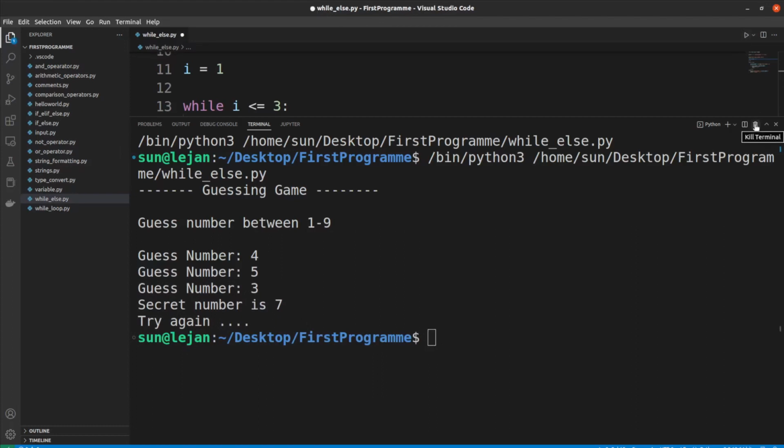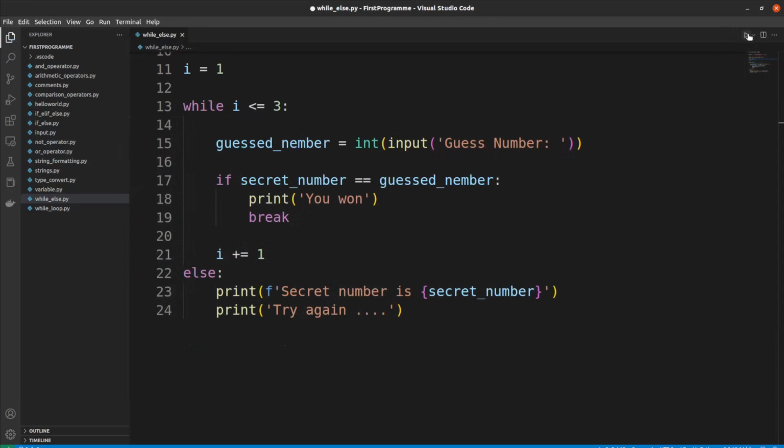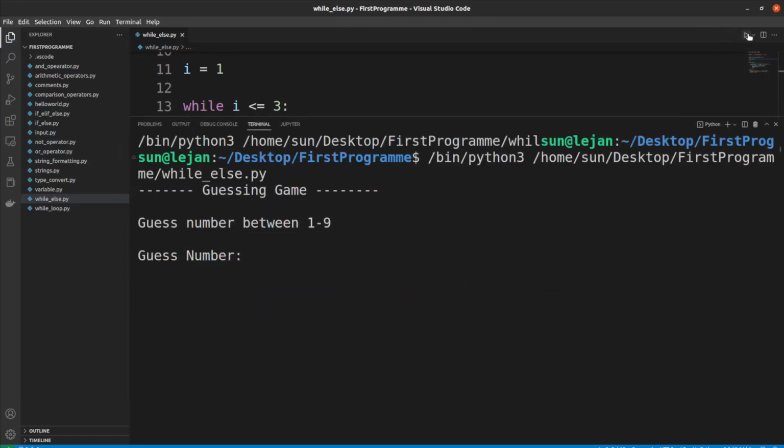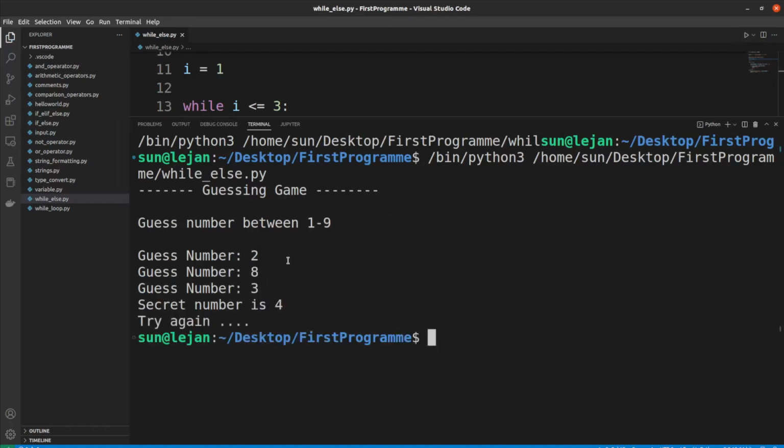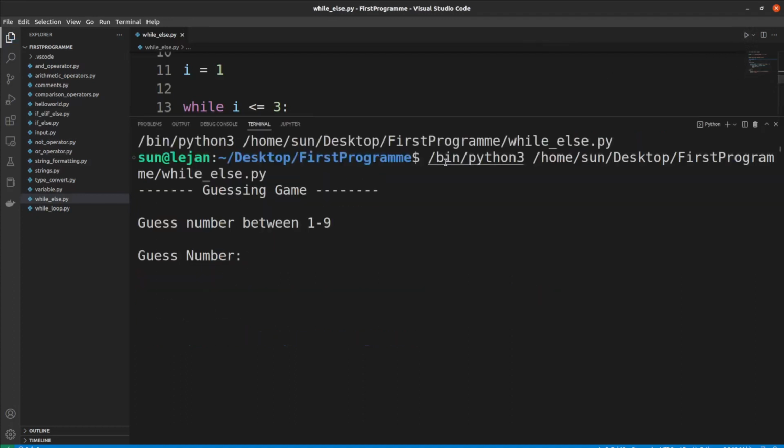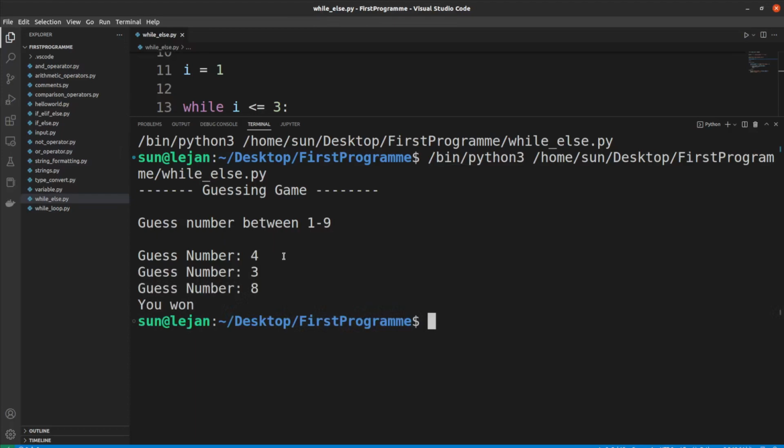Then let's delete this terminal and run this program again. This time let's try to make a correct guess. 2, 8, 3. Okay, again I lost. Let's run this program again. 4, 3. Okay, this time I was able to make a correct guess.